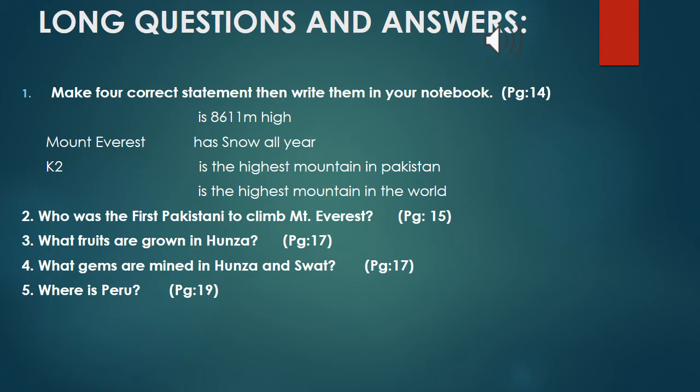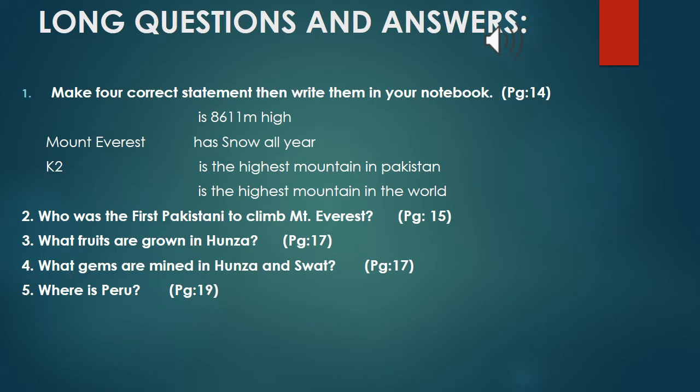So why do farmers grow their crops on terraces? I think because terraces give flat land in steps, so that it will be easy to grow things on flat land. Because mountains are so rough and we cannot grow our crops on them. But if we make terraces on mountains, then it will be easy to grow things. So terraces give flat lands. That's why farmers grow their crops on terraces. Now question number 9 is, name 3 things mined in Peru.